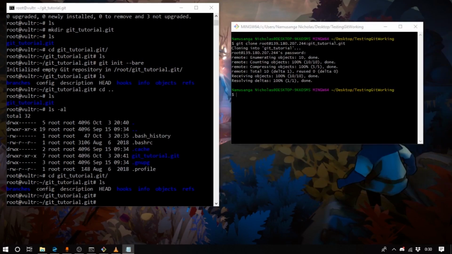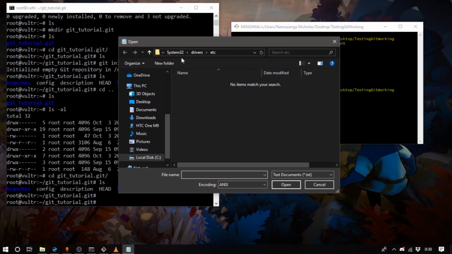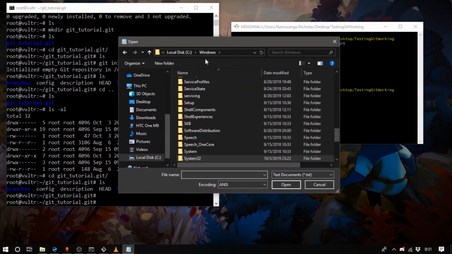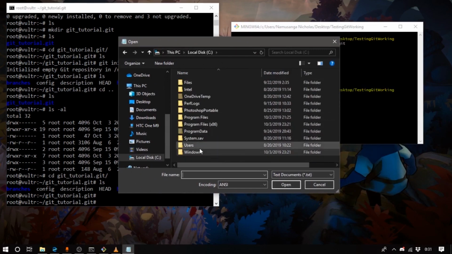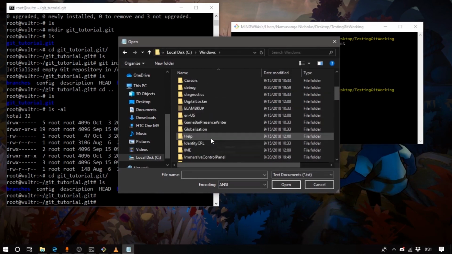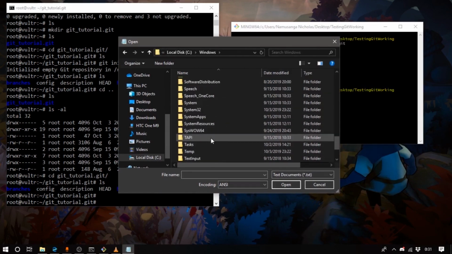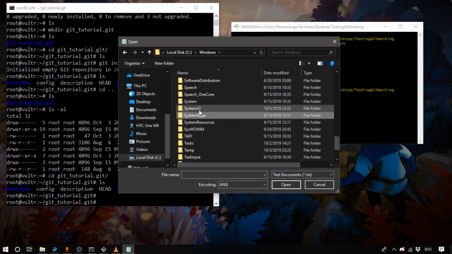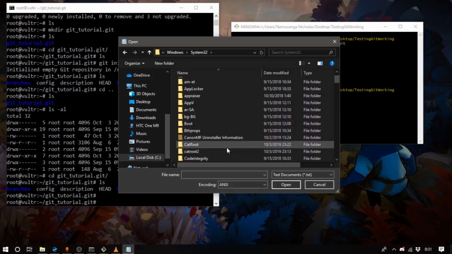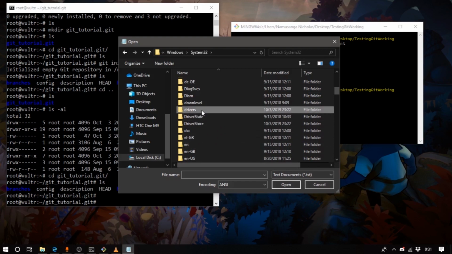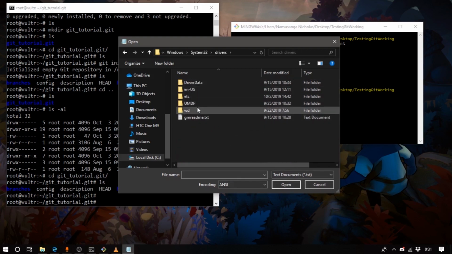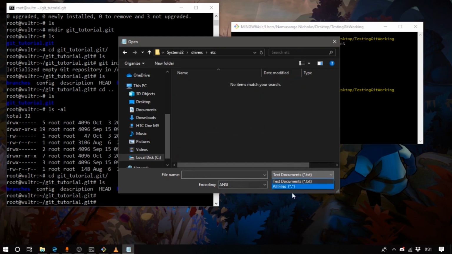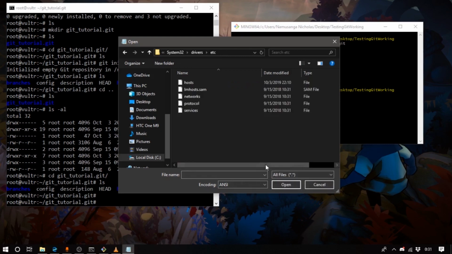And what you want to do is just go ahead and open. And so you want to navigate all the way from your local disk C, going to Windows, and go to System32, inside drivers, etc, and just make sure all documents are viewable, and then grab the hosts file.